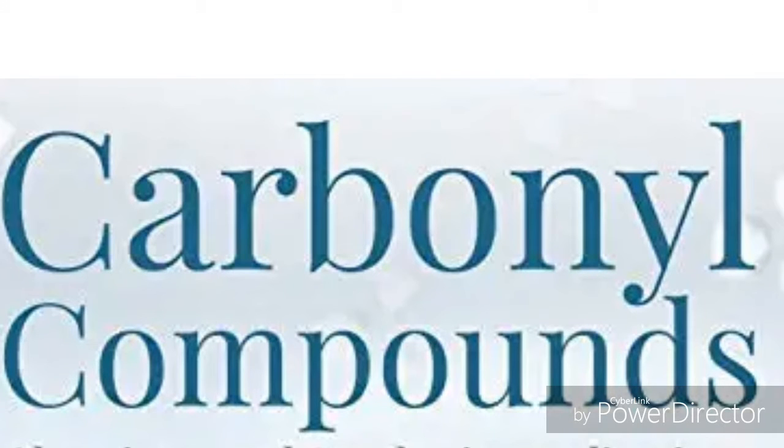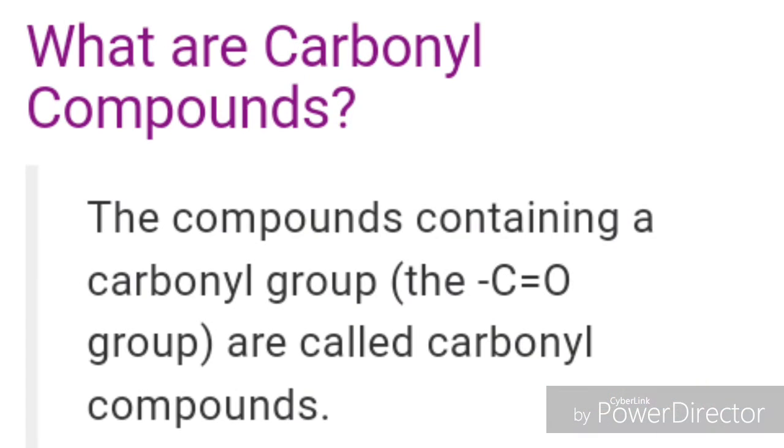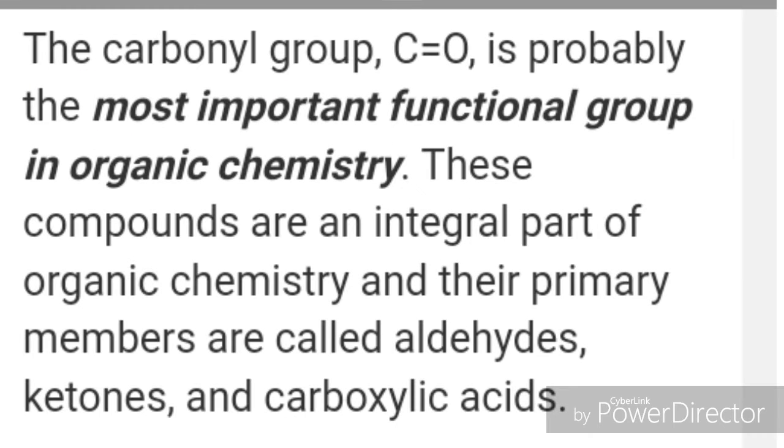Now let us see what are carbonyl compounds. The compounds containing a carbonyl group C=O are called carbonyl compounds. The carbonyl group is probably the most important functional group in organic chemistry.